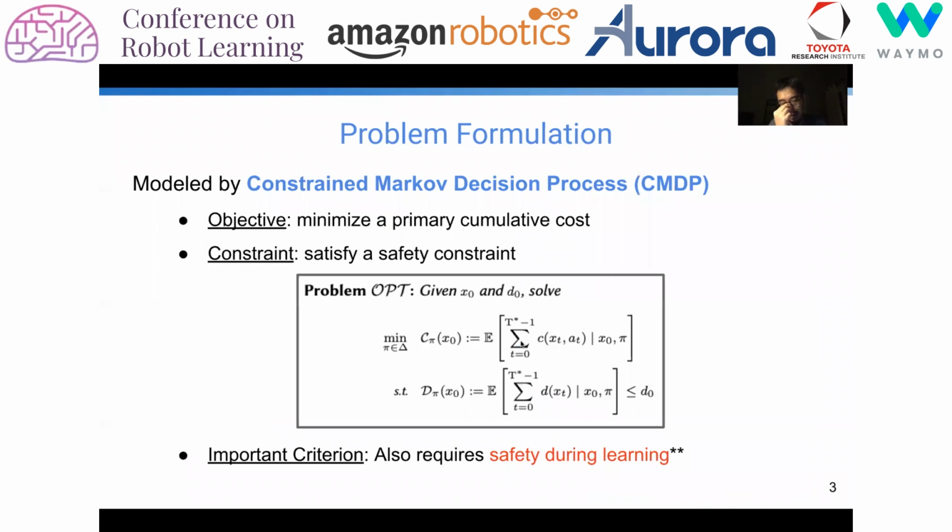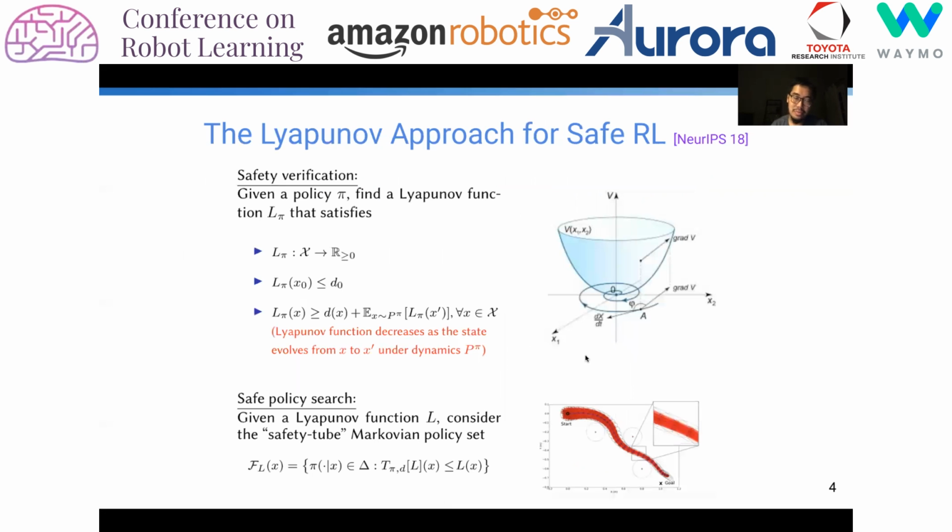Utilizing these two notions, we formulate our safe reinforcement learning problems using the framework of constrained Markov decision process, in which the objective is to minimize a primary cumulative cost, where the safety constraint is posed using an expected cumulative constraint, as you see here. In this work, not only do we want our agent or policy to be safe when it is trained until convergence, we also require that to be safe during training, which makes the problem more challenging.